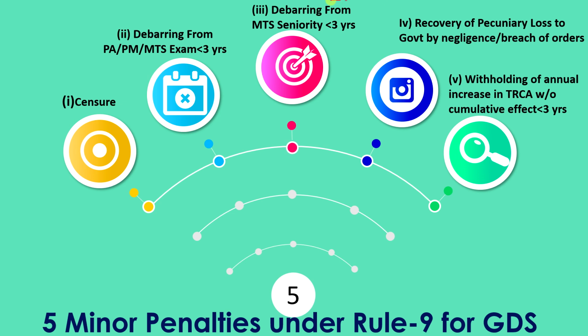In all these three cases, whether debarring from MTS, debarring from examination, debarring from seniority, or withholding of annual increase, it should always be less than 3 years. Should not exceed 3 years. 1 year, 2 years or 3 years they can give, but not 4 years or 5 years like that. Okay. So these are the 5 minor penalties.